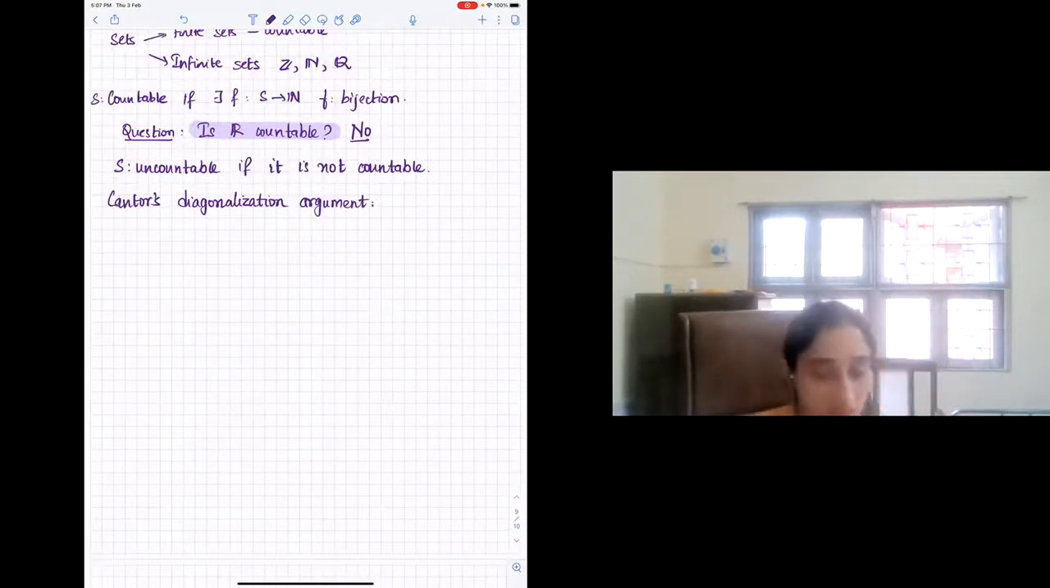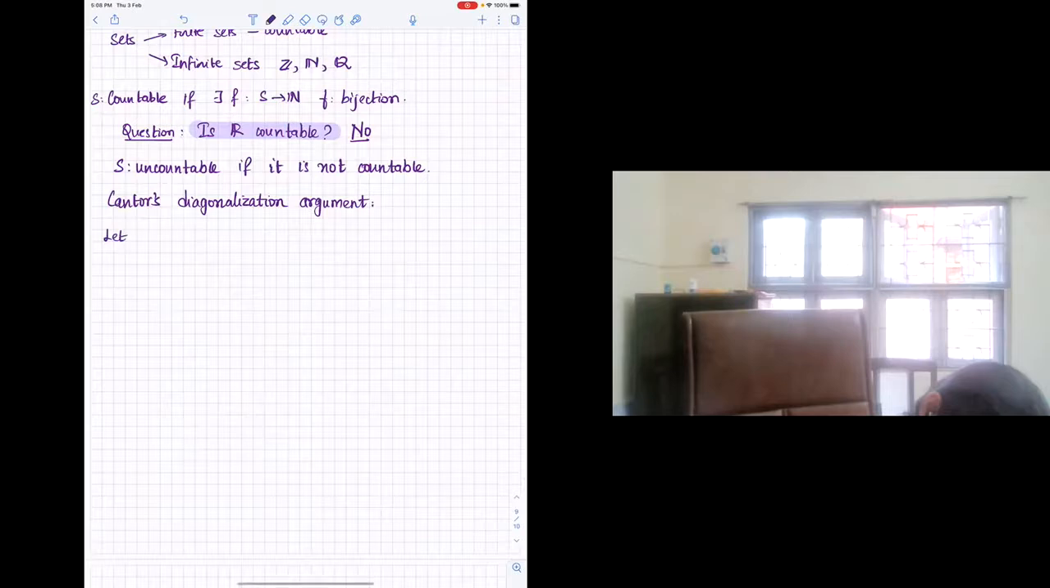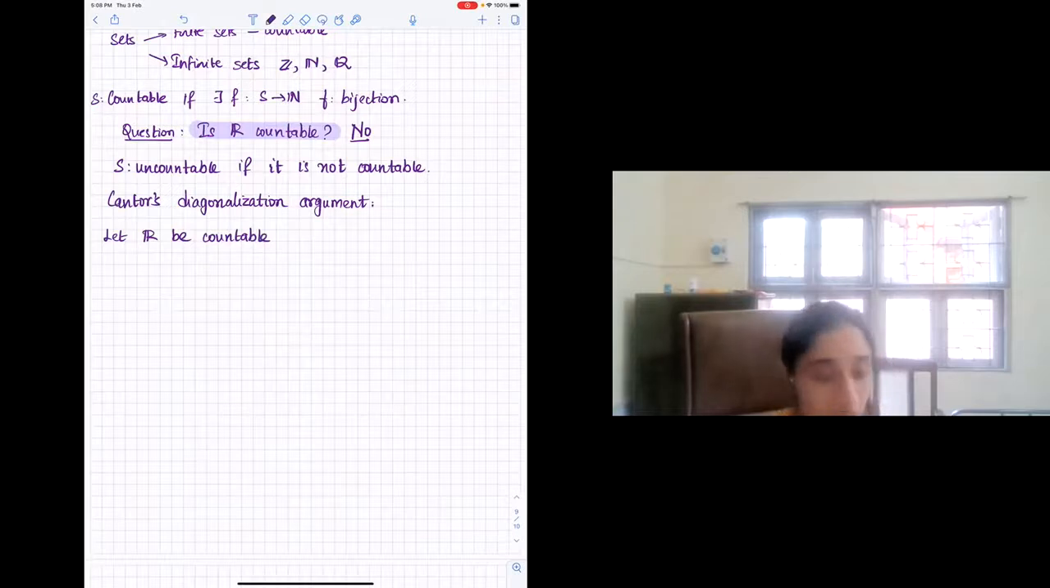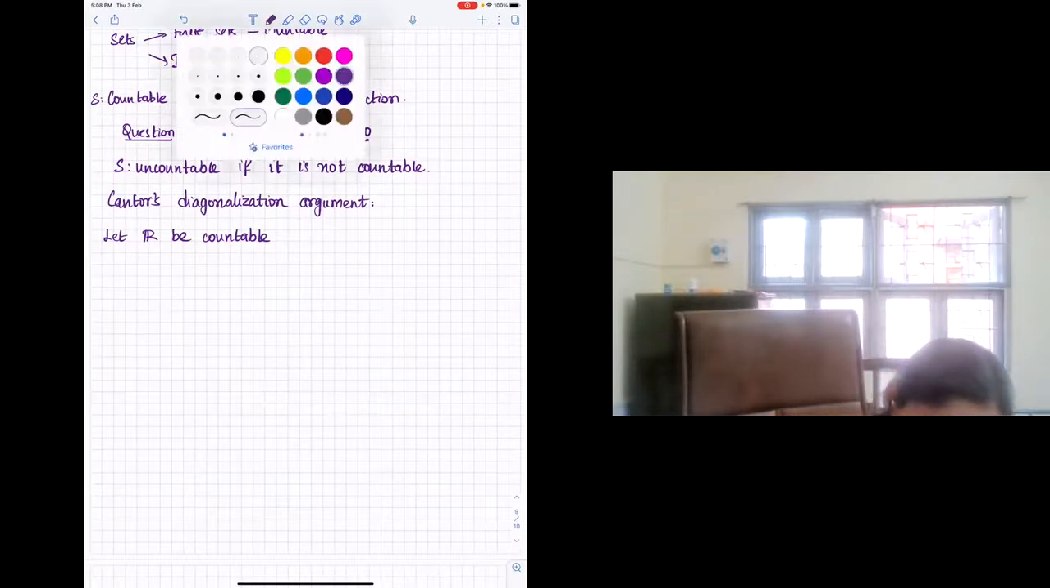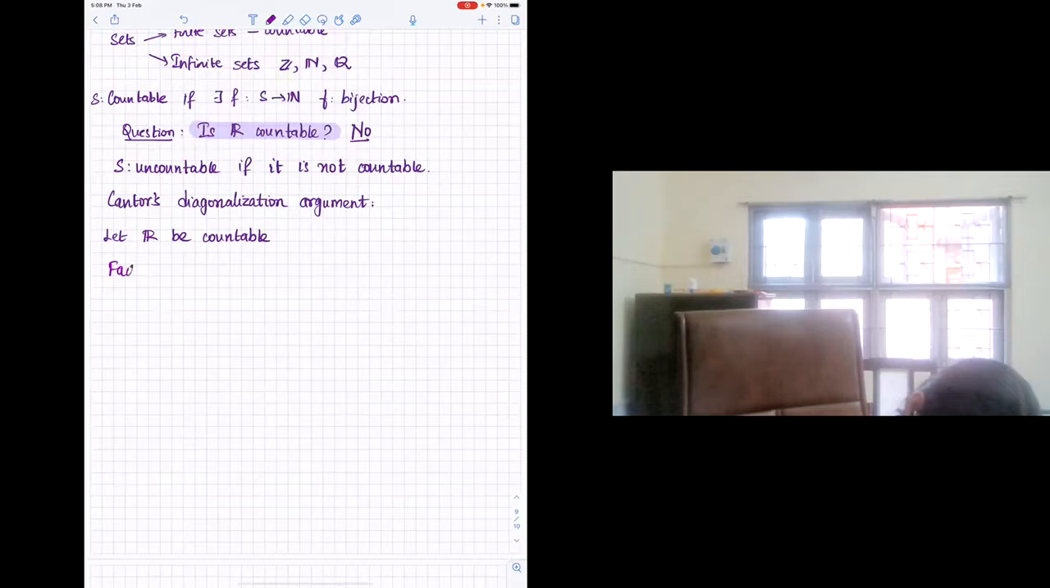Okay, so suppose, for the purpose of contradiction, let us assume that the set of reals is countable. So let R be countable. One thing that we stated last time, which we did not prove, is that any subset of a countable set is countable. So let us use it. We will prove that statement also, but for now, let's just use that fact. I will write it as a fact, but we will prove it towards the end of the class.